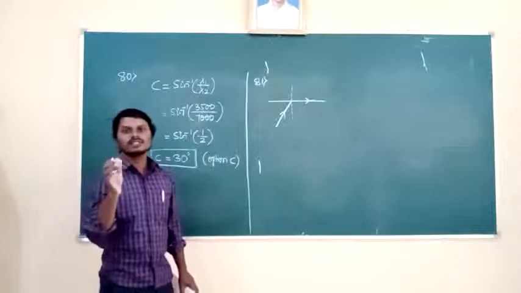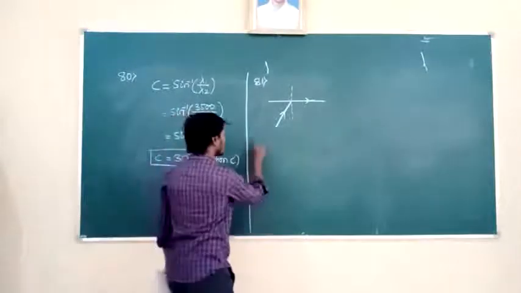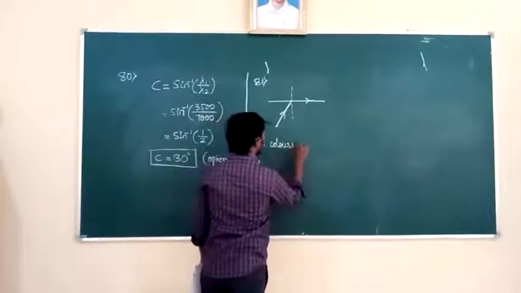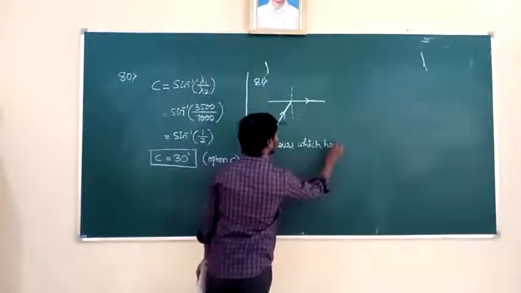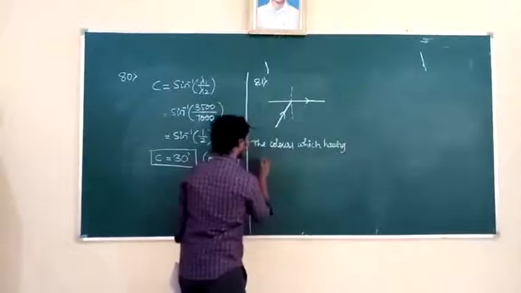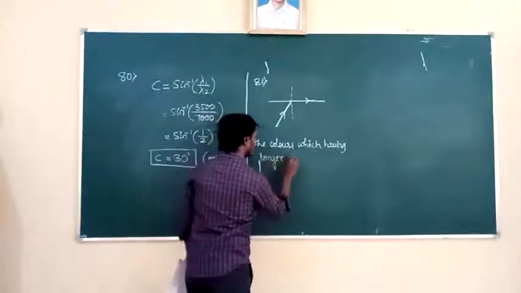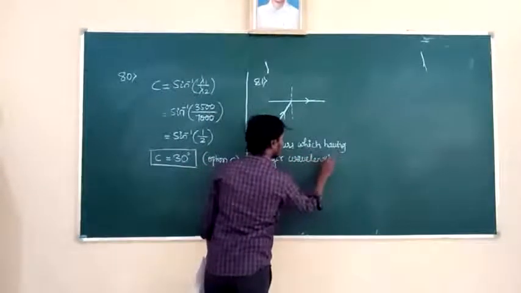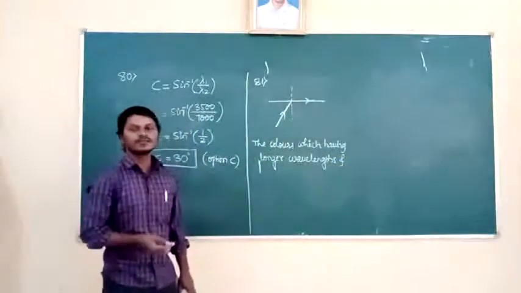Only which colors emerge in the air? The colors which have longer wavelength and low refractive indices. If the wavelength is maximum, then the refractive index is minimum.